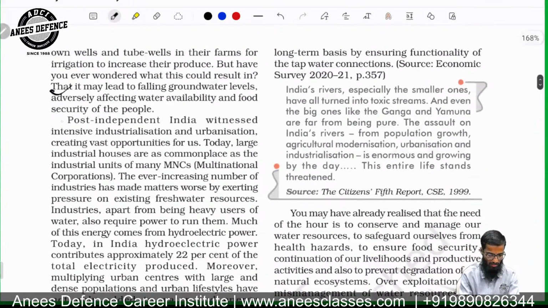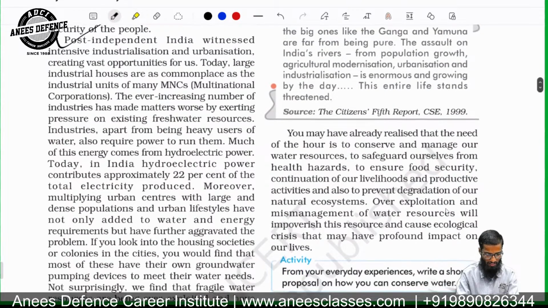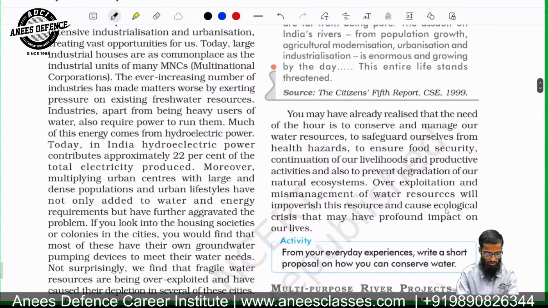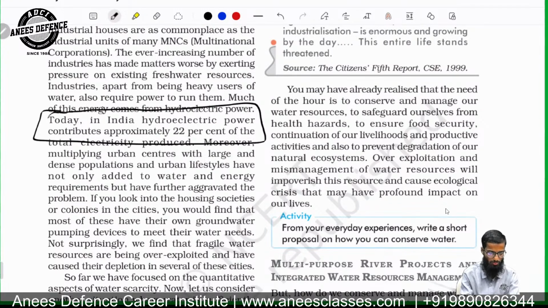Post-independent India witnessed intensive industrialization and urbanization, creating vast opportunities for us. Today, industrial houses are commonplace as the industrial units of many MNCs, multinational corporations. The ever-increasing number of industries has made matters worse by exerting pressures on existing freshwater resources. Today in India, hydroelectric power contributes approximately 22% of the total electricity produced.